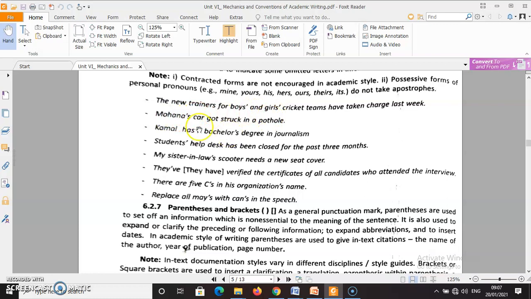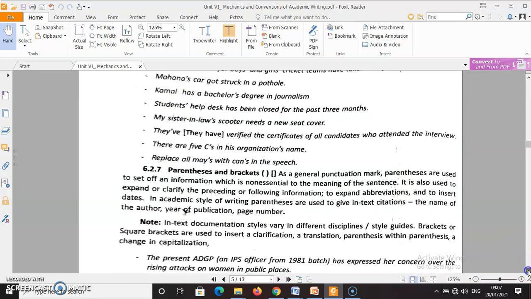Mohana's car got struck. See, Mohana apostrophe s car. Kamal has a bachelor's degree in journalism. Students' help desk. This is for more students, not one student. If it were for one student, the apostrophe would have been given after the t. So that is apostrophe.